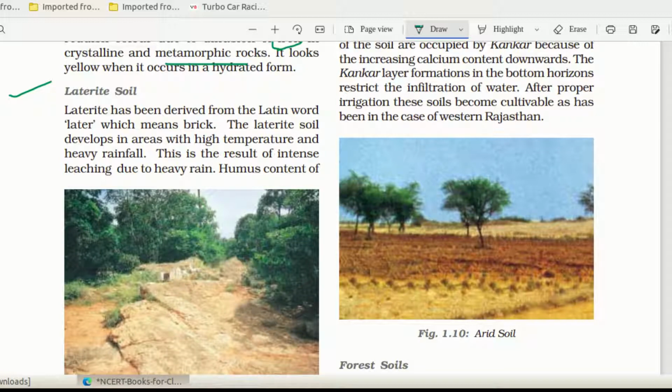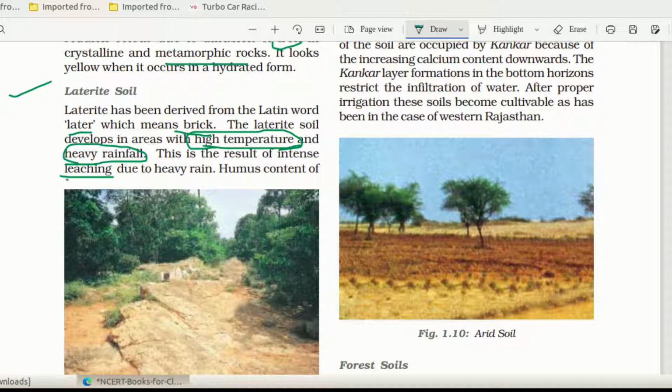Next one, laterite. Laterite soils mainly form in the regions getting maximum rainfall. Washing of soil nutrients causes the formation of laterite soil. The word laterite is derived from the Latin word later, which means brick. Laterite soil develops in areas with high temperature. High temperature, that word is very important. High temperature and heavy rainfall is very, very important.